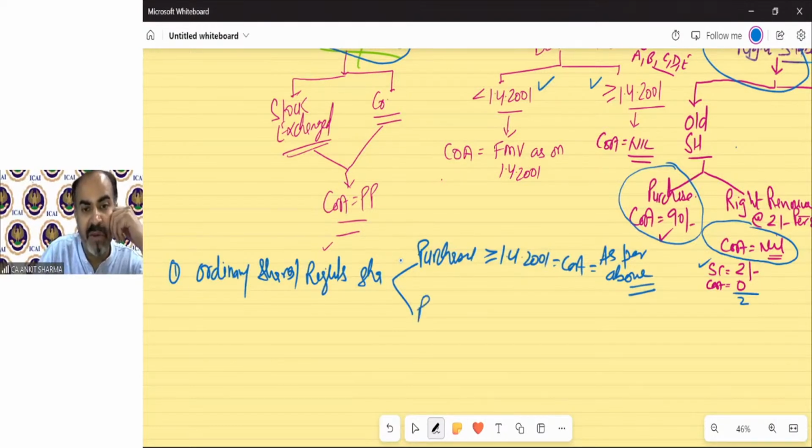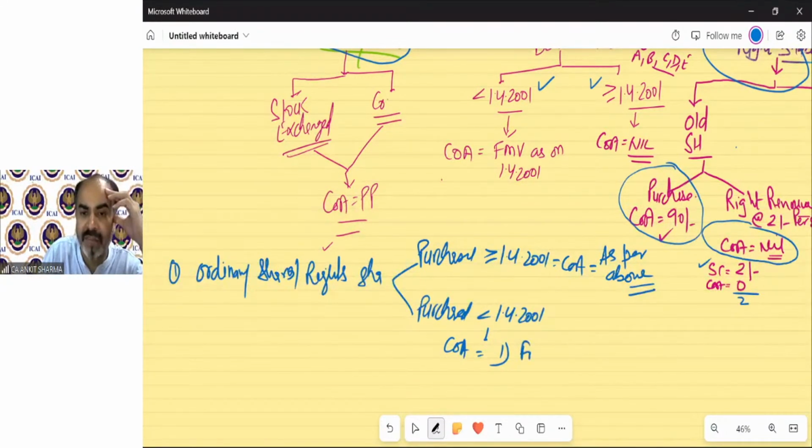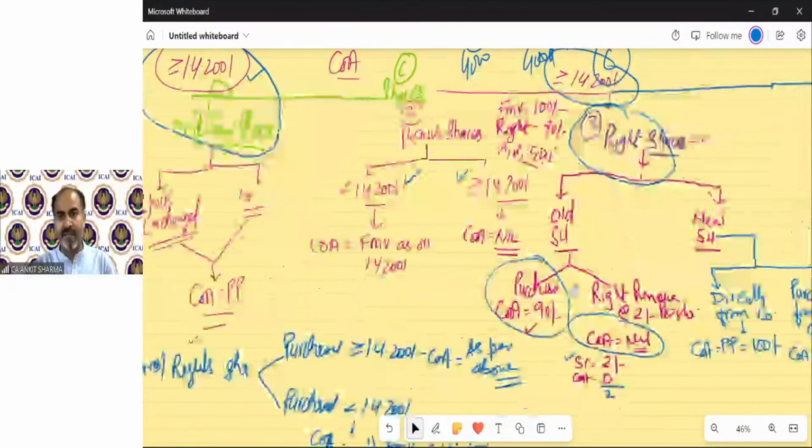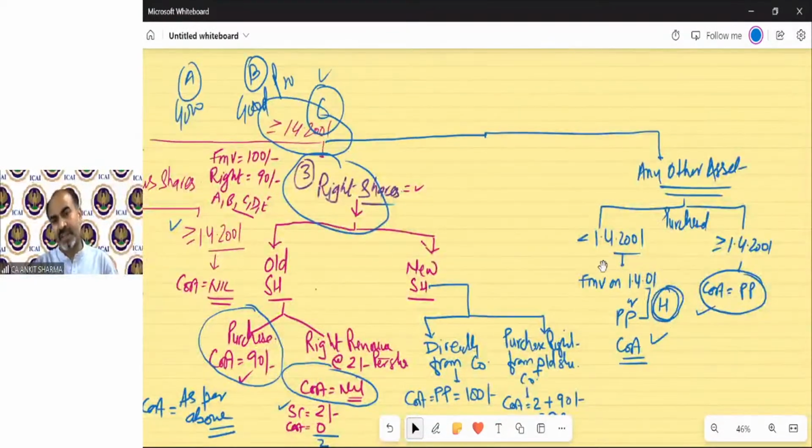But if they have been purchased before 1/4/2001, then the cost of acquisition will be, there's nothing new, you just need to compare it with the FMV. FMV on 1/4/2001 or purchase price, whichever is higher. So the same concept is applicable in this case as in the first case.